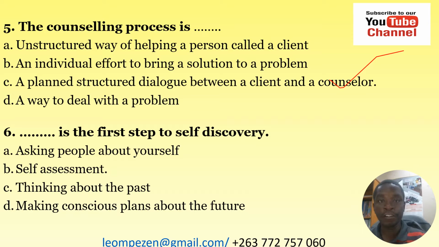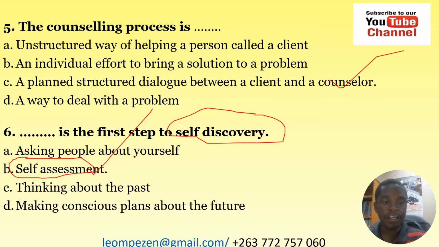When you look at the term self-discovery, for you to know yourself or discover who you are, you have to know who you are, what you want to be in the future, and also what you've done in the past. So you need to do a self-assessment. So the correct answer here is B, which is self-assessment.